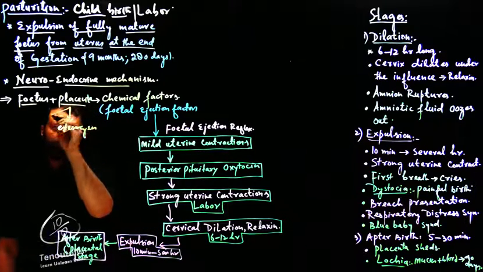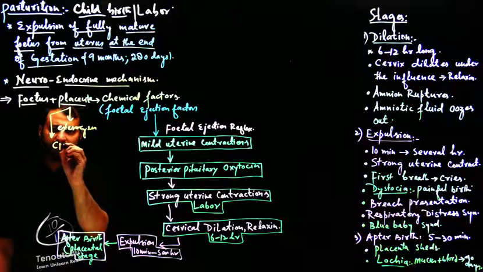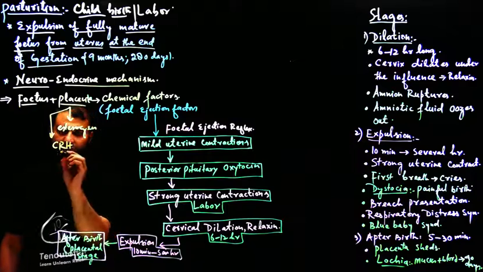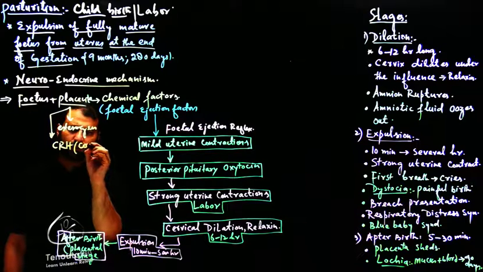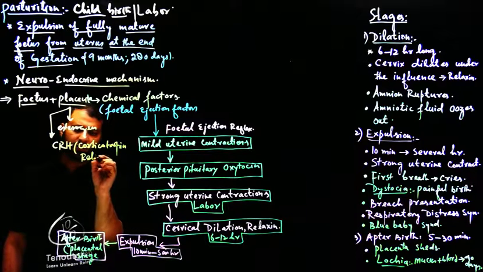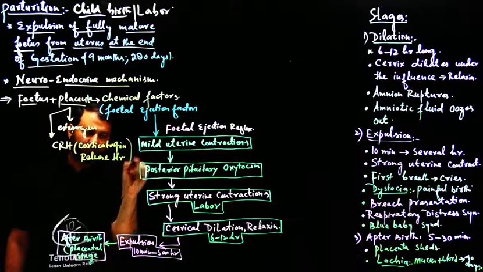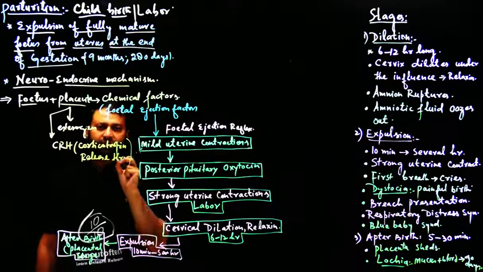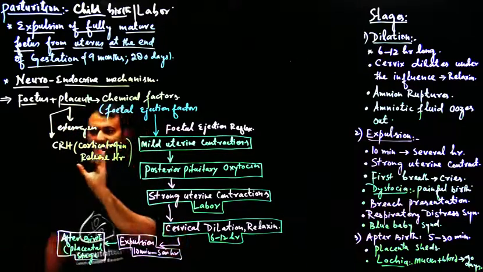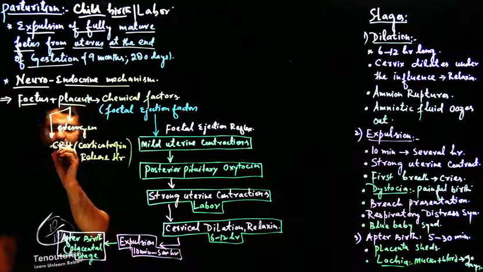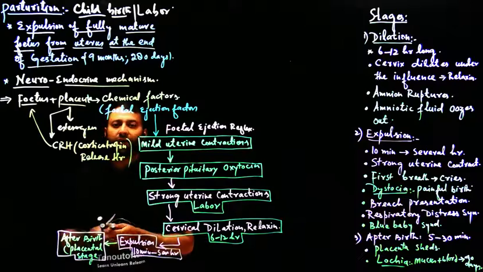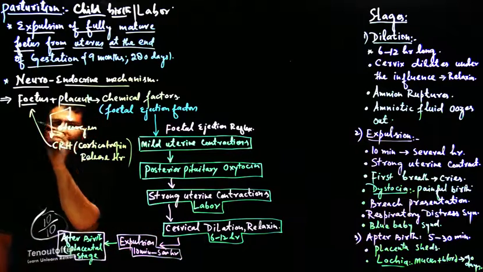At the same time, the placenta also secretes a chemical called placental CRH. CRH stands for corticotropin releasing hormone. This CRH is secreted by the placenta towards the end of the pregnancy, and it goes to the fetus. It reaches the pituitary gland of the fetus.